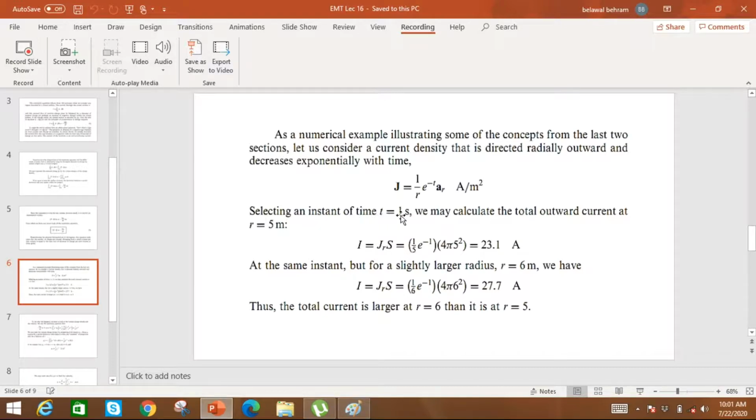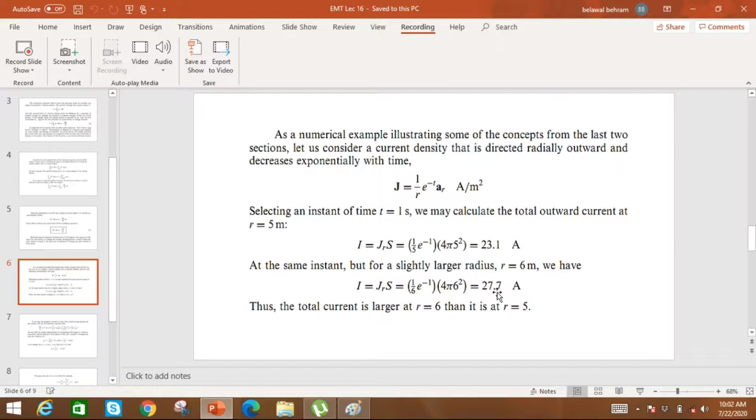So selecting an instant of time 1 second, we may calculate the total outward current at r equal to 5 meter. Let's suppose we have a radius of 5 meter, and at that radius we are finding the total current. So I will be equal to J, the current density, into the surface area 4 pi r square, and it results in 23.1 ampere. Now if we find the current at a larger radius, let's suppose r equal to 6 meter, the current is 27.7 ampere.